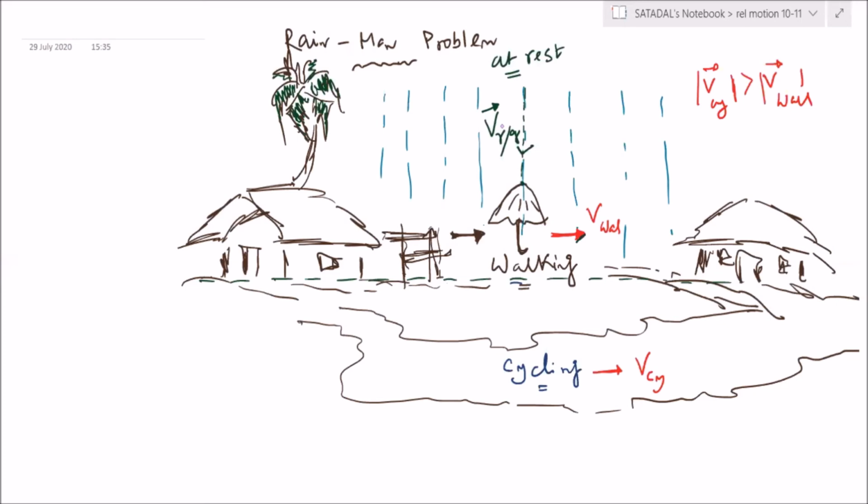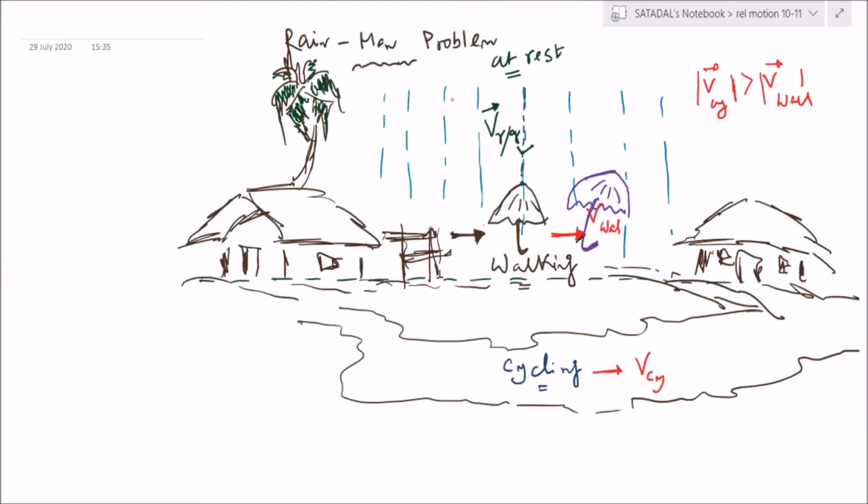Now I am not doing any mathematics. Just try to understand. I am saying that in this case, when he is walking, the umbrella has to be a little bit tilted forward, like this. So the umbrella has to be in this position. Right?